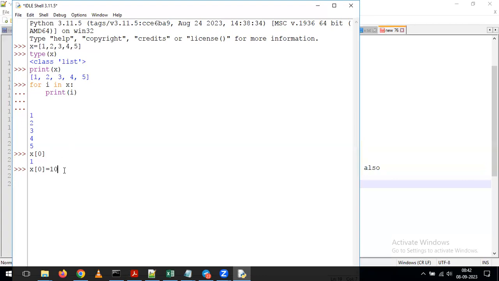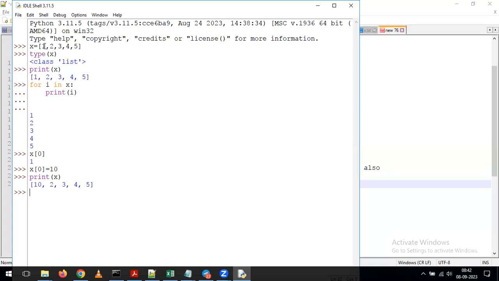Whenever you want to perform that operation, on top of the list we can perform it. So we can just give it as X of 0 is equal to 10. Now I'm giving print X. Now if you observe, in the first element, what value are we getting? We are getting the value 10. Indirectly, on top of the list, in the first element, I am updating the data depending on my requirement or my convenience.